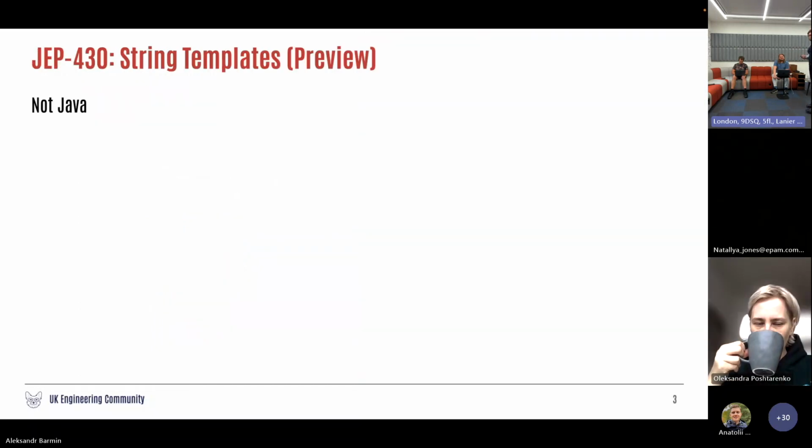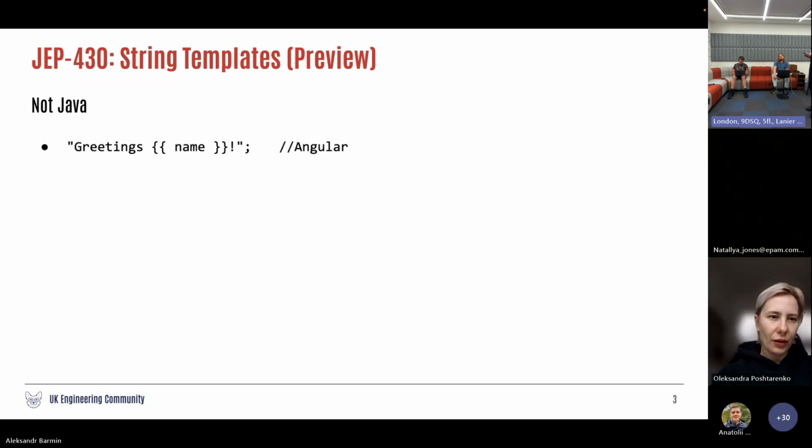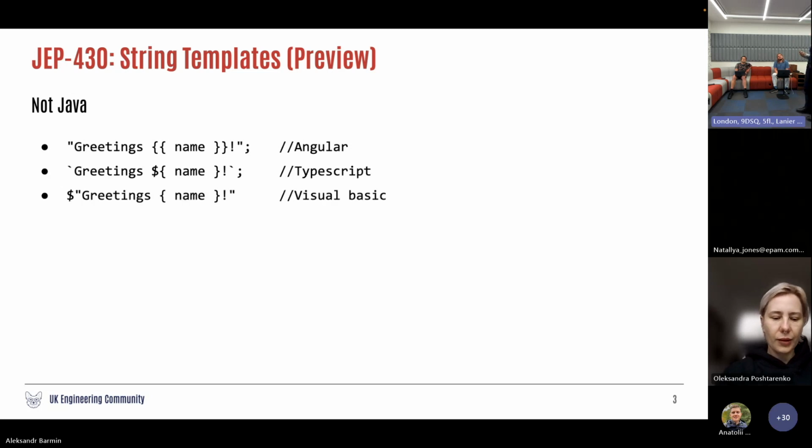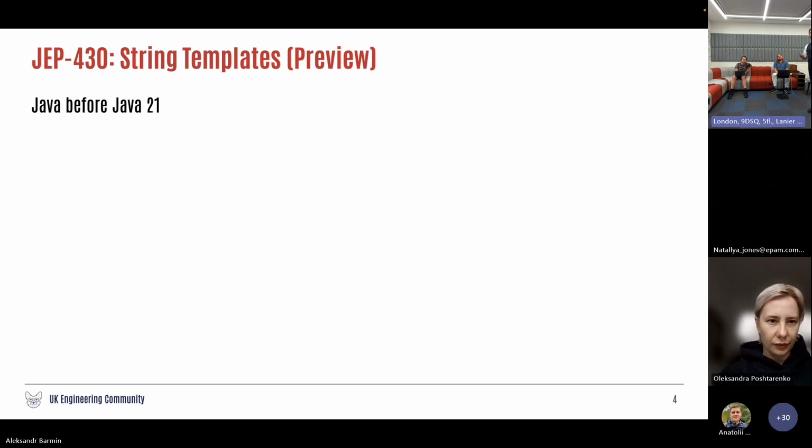So the first JEP, which is included in Java 21, is 430. In other programming languages, apart from Java, you were able to do it like this: greeting and insert templates into your strings. In TypeScript, it was possible to do it like this. In Python, it also was possible, and Ruslan showed that it is possible to include brackets into brackets. If you wrote Java before 21, what you can do to include a template into your string is this. This is concatenation.